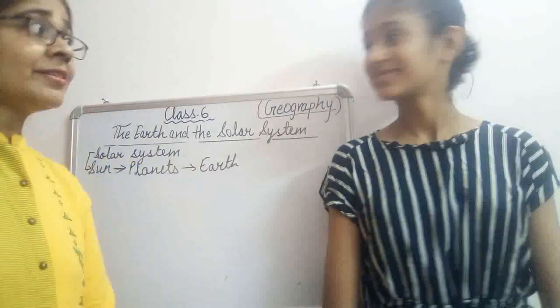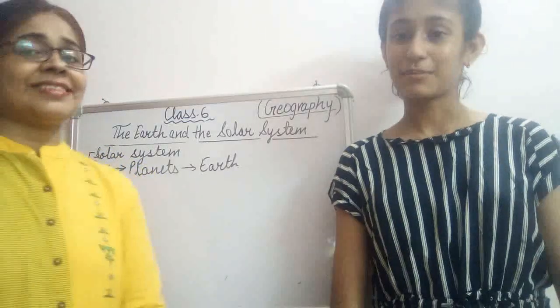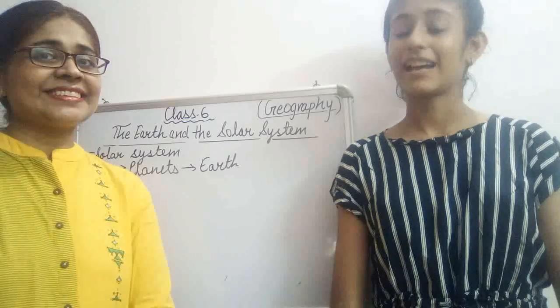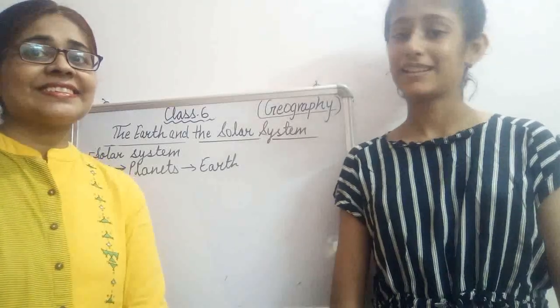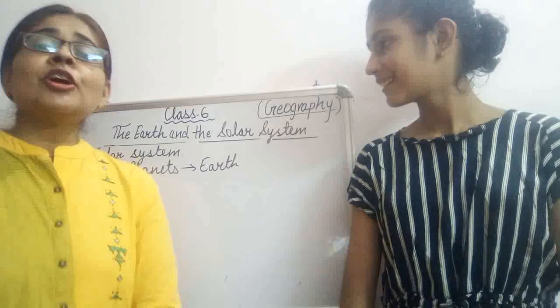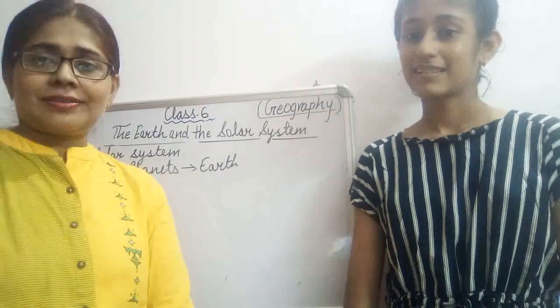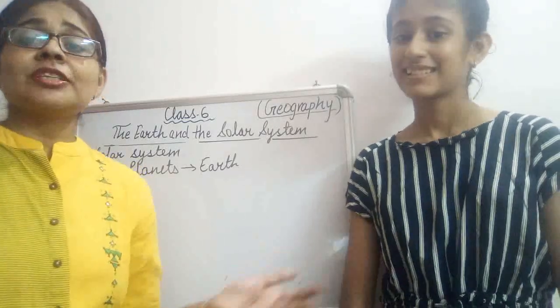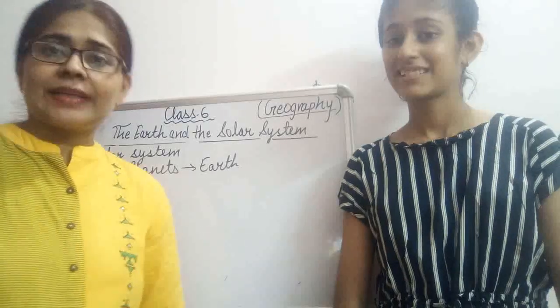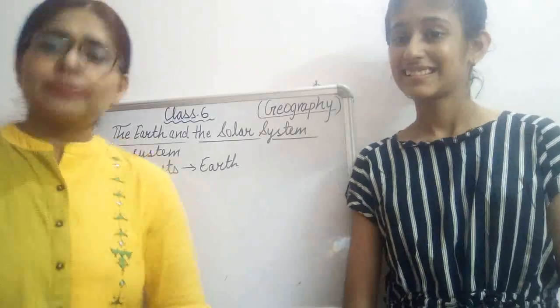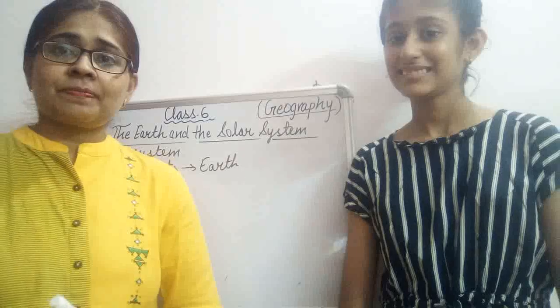Do you know why Earth is a unique planet? Yes, because water is present on it. Because of the water, Earth is also called the blue planet. And why is Earth a unique planet? That was the first question.